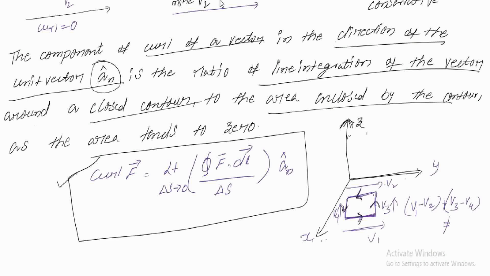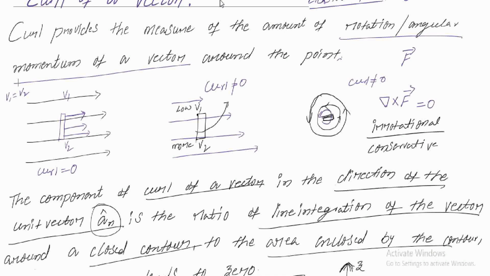What will the differential surface? If I consider this is your length and this is your breadth, and you multiply this length and breadth, you are going to get a differential surface. That we are going to see now. So how to find the line integration and surface integration for your curl?